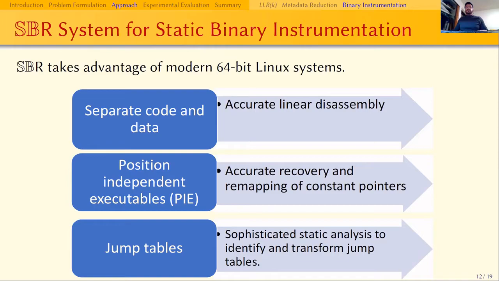This makes recognizing and updating constant pointers easier. Third challenge that we need to overcome is to find and update all computed code pointers. We observed that in all the binaries that we used for testing, jump tables are the only cases that have a computed code pointer. We have developed a sophisticated intra-function static analysis to identify and transform all jump tables. As a result, we're able to identify all code pointers and remap them so that they point to the correct code locations in the instrumented code. This means that our instrumentation approach is robust and does not by itself introduce any additional runtime overhead.